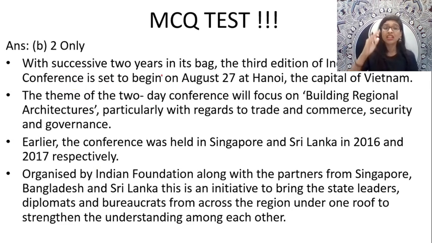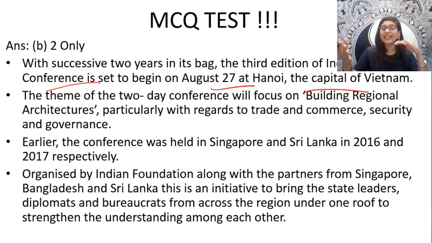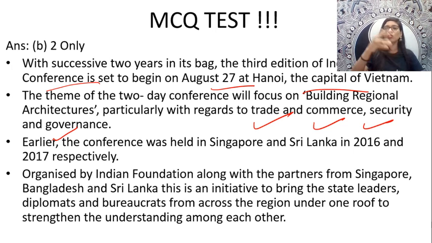If you see, with 2 successive years in its bag, the 3rd edition of this particular conference called the Indian Ocean Conference, guys, was set to begin on August 27th at Hanoi, the capital of Vietnam. It is not like the inaugural will be held in Vietnam. Actually, that is set to begin at Hanoi, the capital of Vietnam. The theme of this 2-day conference will focus on building regional architectures, particularly with regards to trade, commerce, security and governance. This will be the theme of this particular 2-day conference on Indian Ocean perspective.